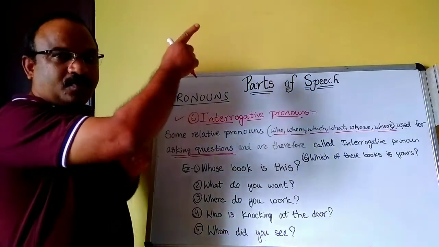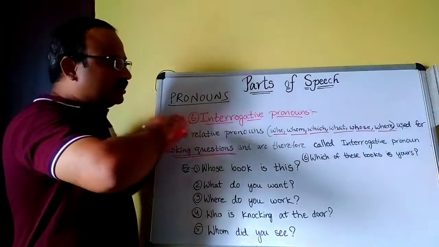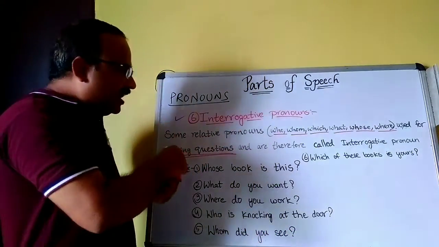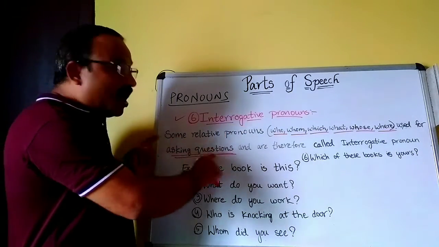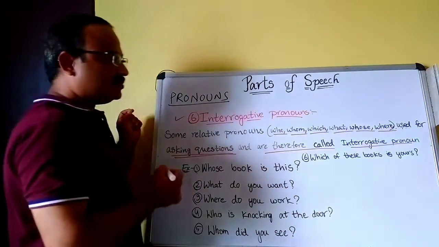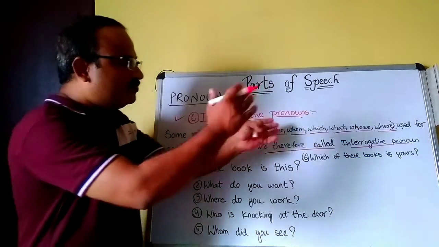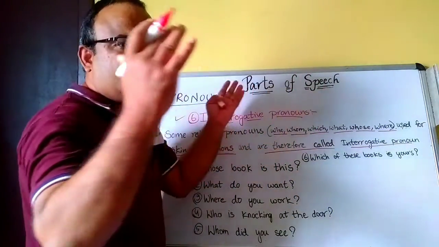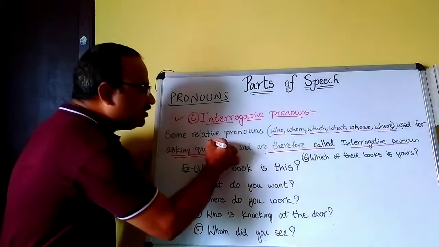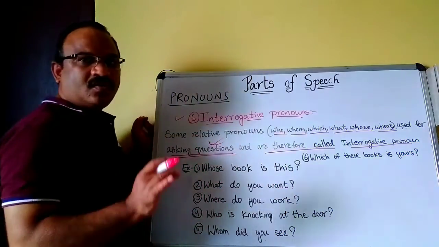First, relative pronouns: who, whom, which, what, whose, that. They are used for combining two sentences. But here, they are all used for asking questions, and they are called interrogative pronouns. These pronouns, used for asking questions, are called interrogative pronouns.